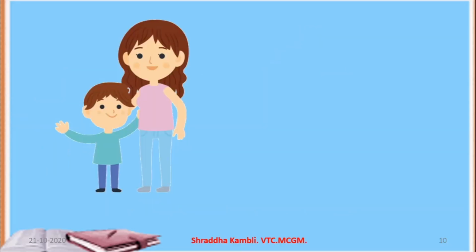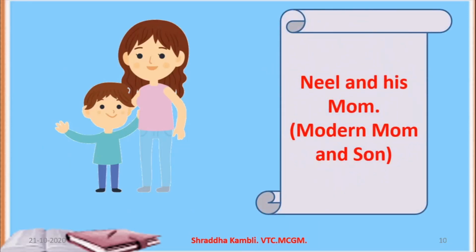Okay, so let us try and understand the story now. So Neil and his mom are a modern mom and son. They're living in today's times. They have all kinds of modern amenities and facilities at their disposal. Their life is comparatively easy physically as compared to the life of our ancestors. Okay, so how this is presented in a drama form is what we are going to see today.